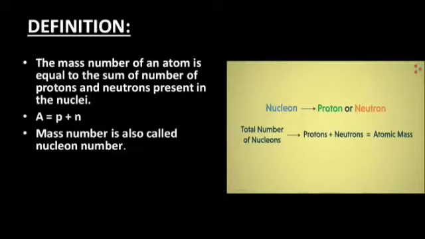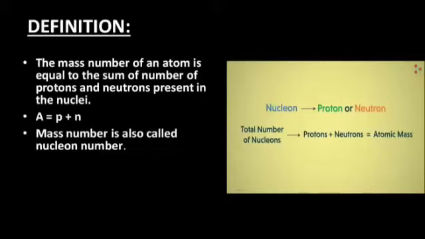Clear? Now, mass number is also called nucleon number. What is a nucleon? Nucleons are basically those particles which are present in the nucleus. And which subatomic particles are present in the nucleus? Proton and neutron. So proton is also called a nucleon and neutron is also called a nucleon. Both of these are called nucleons because they are present in the nucleus of an atom. So collectively they are called nucleons. So basically the mass of an atom is because of these nucleons, protons and neutrons.